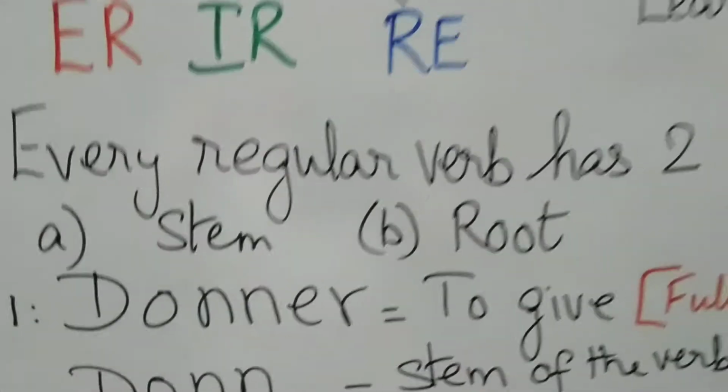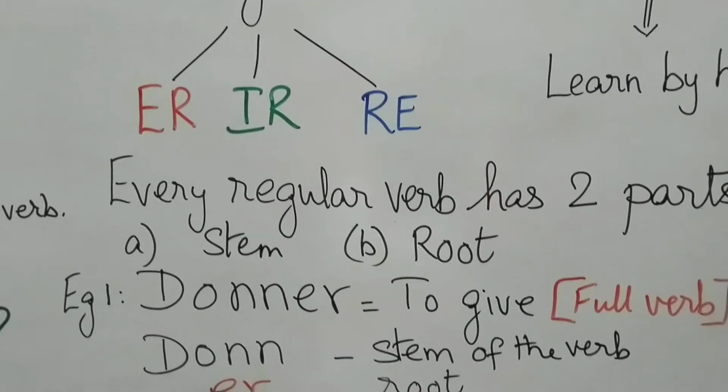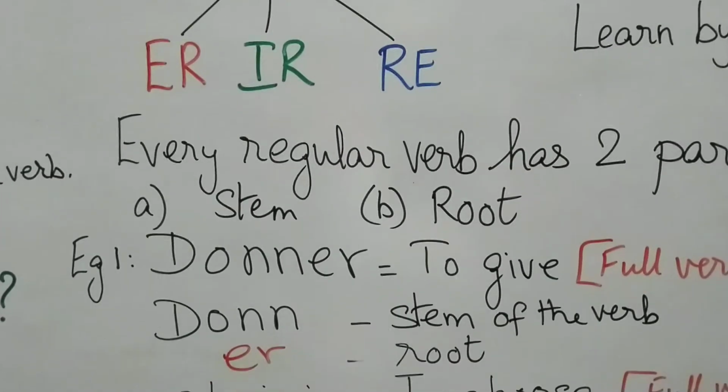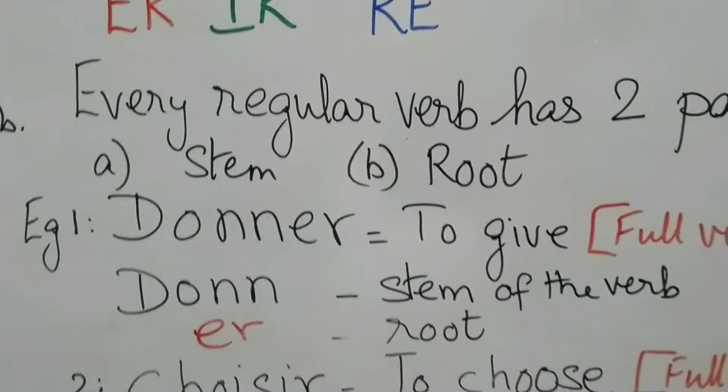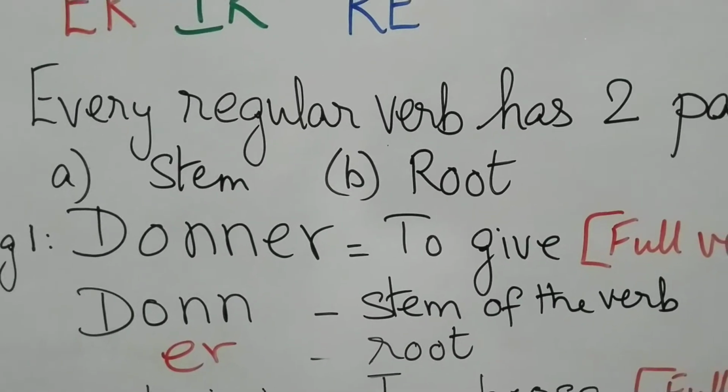The first example I have given you is the verb donner, D-O-N-N-E-R. Donner means to give, and donner is a full verb. Now, if we remove the ER, you have D-O-N-N, which is the stem of the verb, and ER will form the root of this verb. And this is an ER verb or verb of the first category.